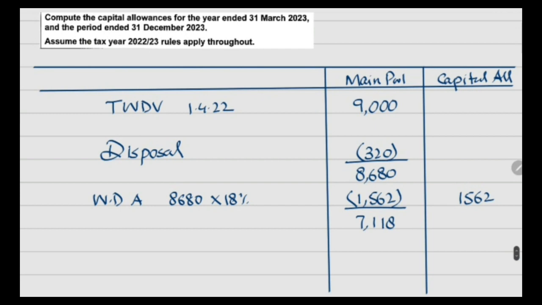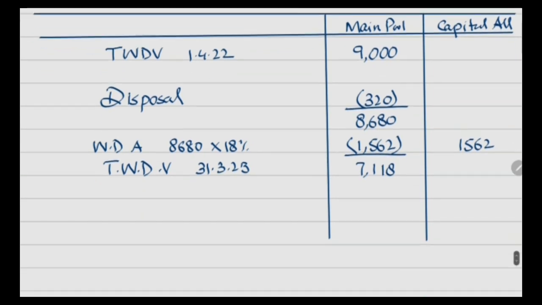So this will be recorded as a total written down value at 31st March 23. So same will be the value on 1st April 2023.